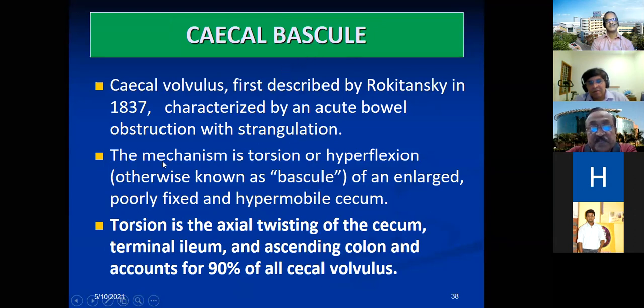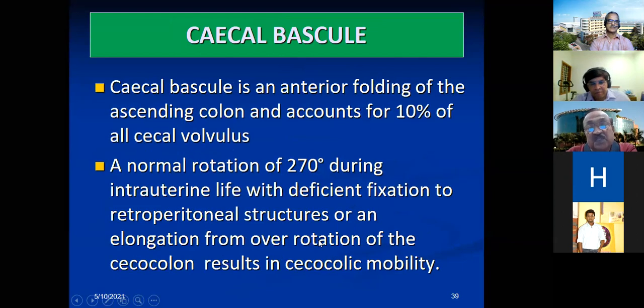These are the descriptions. The mechanism is a torsion or a hyperflexion of an enlarged, poorly fixed, hypermobile cecum. Is it clear? An axial twisting of the cecum, ileum and ascending colon constitutes almost 90% of cecal volvulus. That is some of the etiological factors, why it happens.